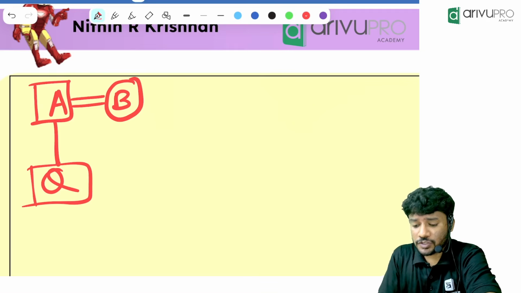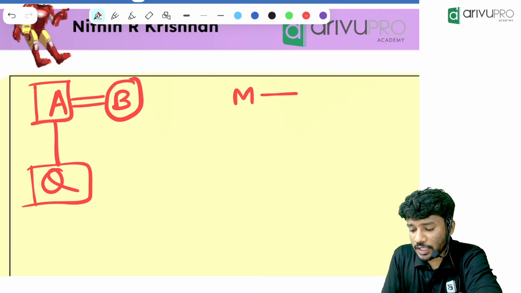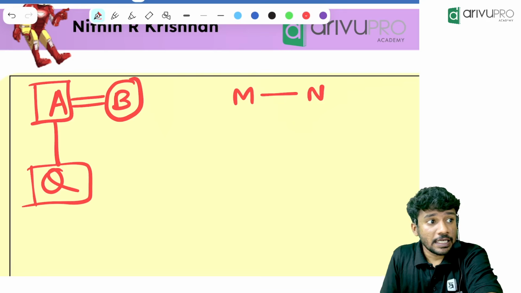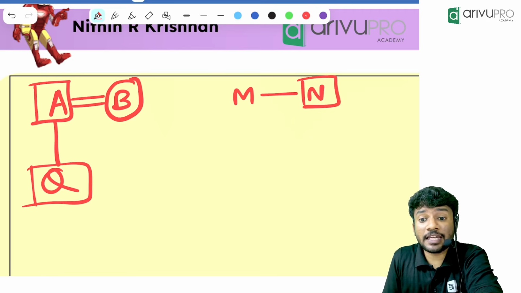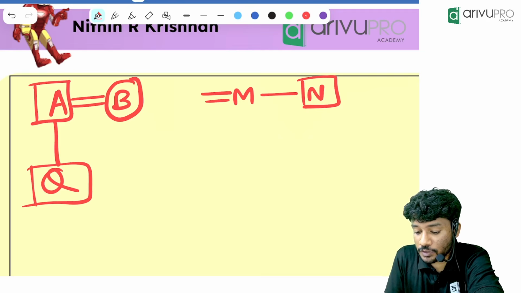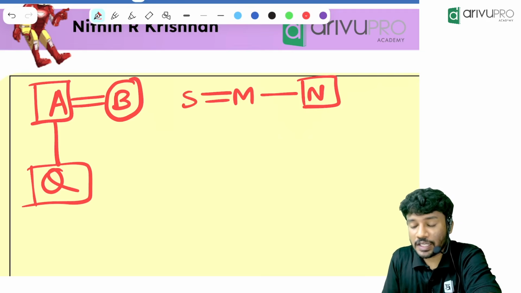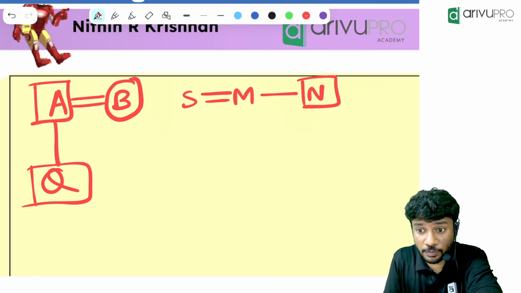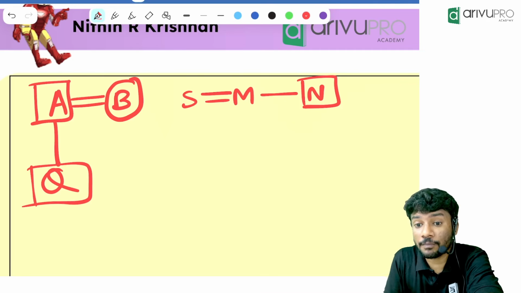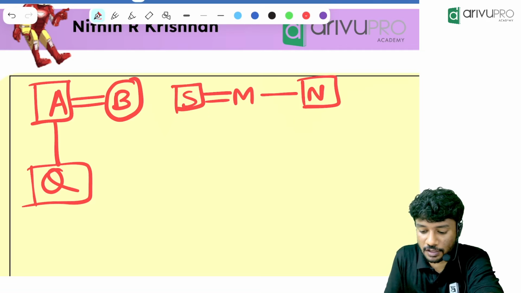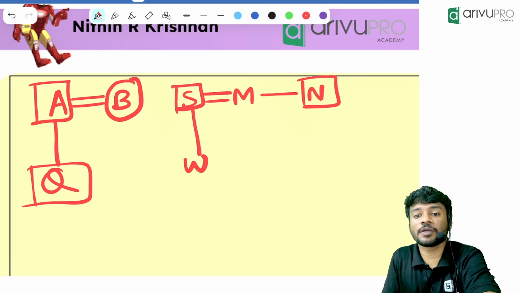Next one. M and N are siblings. N is a male member, so who is the male over here? And M is married to S, which means M and S should be connected. And S is the father of W. Father means male or female? Male. So who is the male? Yes, S is the father of W. Now you tell me what is the gender of M?